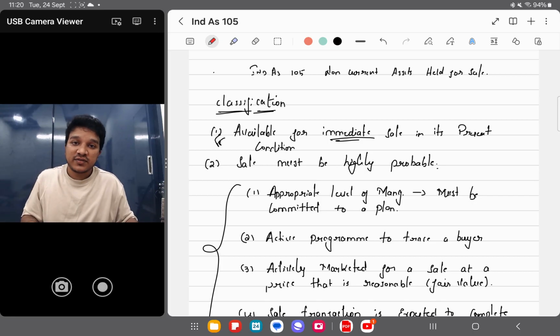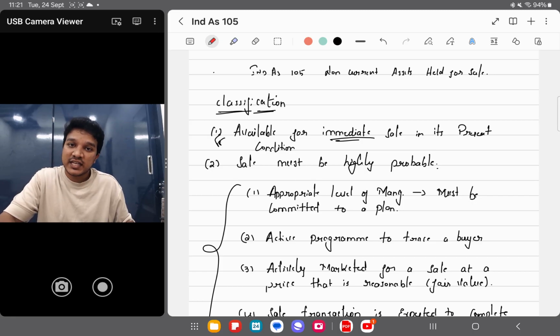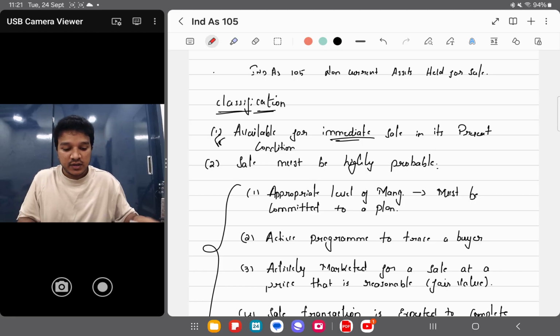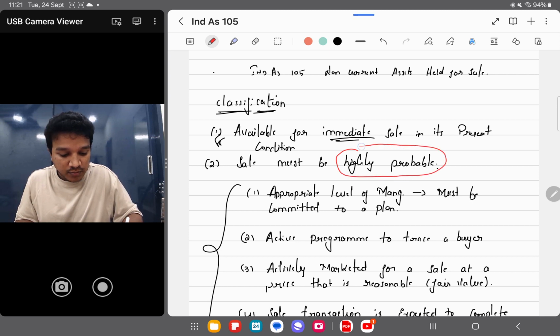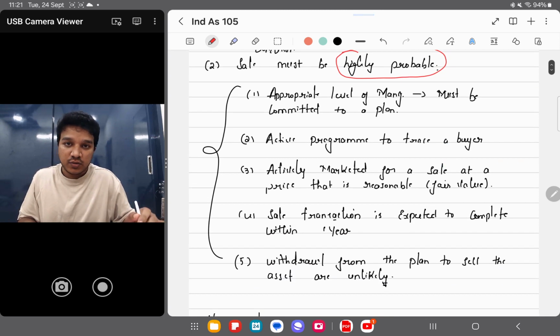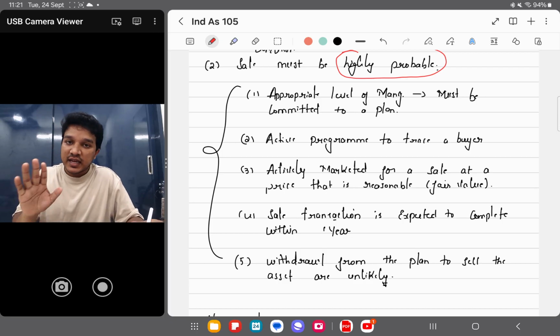So when do you classify a non-current asset as held for sale? See, there are two conditions that it needs to satisfy. First one is it has to be readily available for sale in its present condition. Second one is sale must be highly probable. To see if the sale is highly probable, there are 5 conditions that are given to us. We need to check those 5 conditions and see if the sale is highly probable or not.